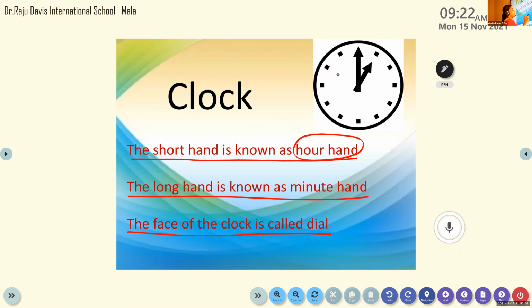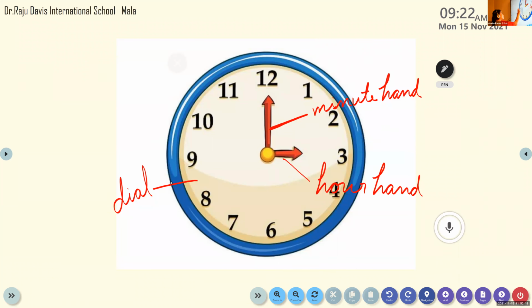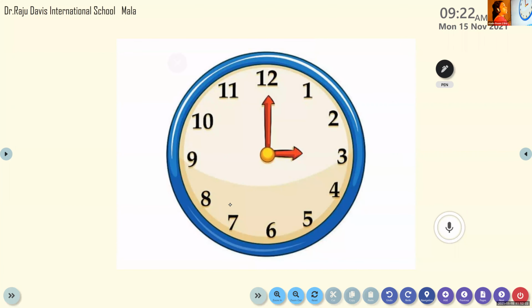U-T-E-H-A-N-D. And what about the spelling of dial? D-I-A-L. Dial. Okay. And again here, look here in this clock. Now we are going to study how to read the time. Okay, how to read the time.